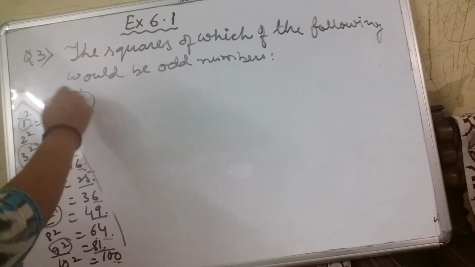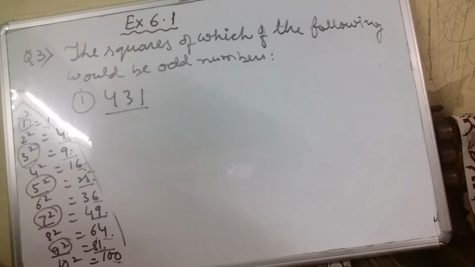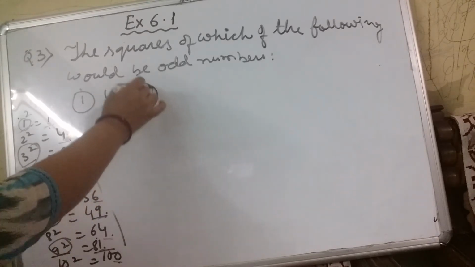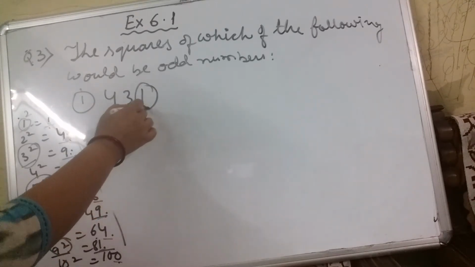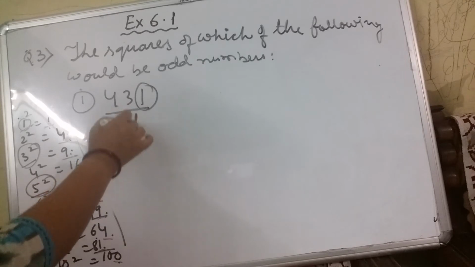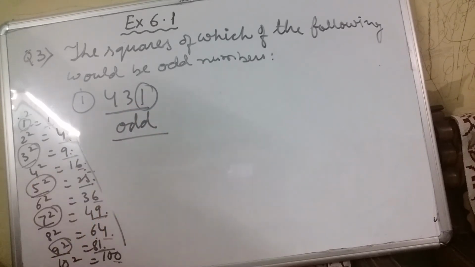First is 431. First you have to identify whether it's an odd number or an even number. The unit digit is 1, so obviously it's an odd number and its square will also be an odd number.